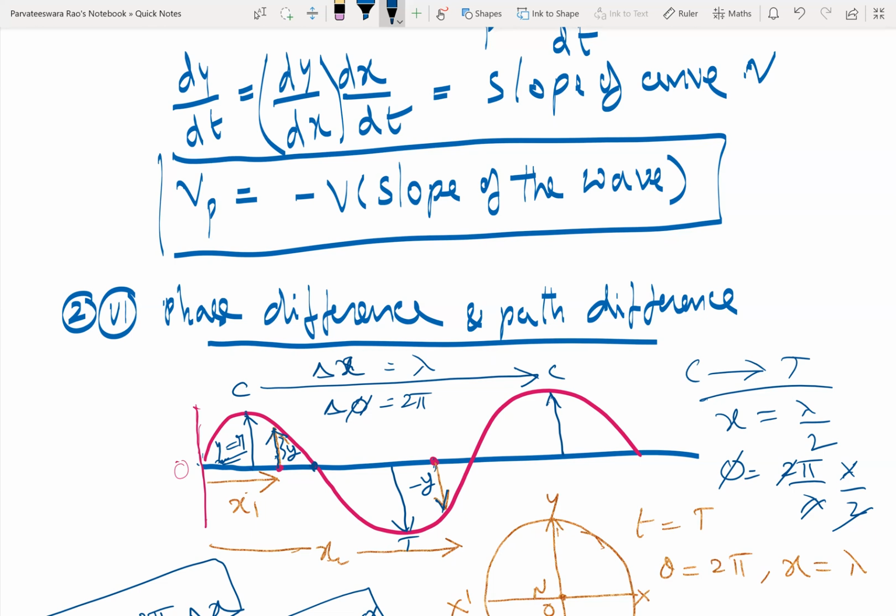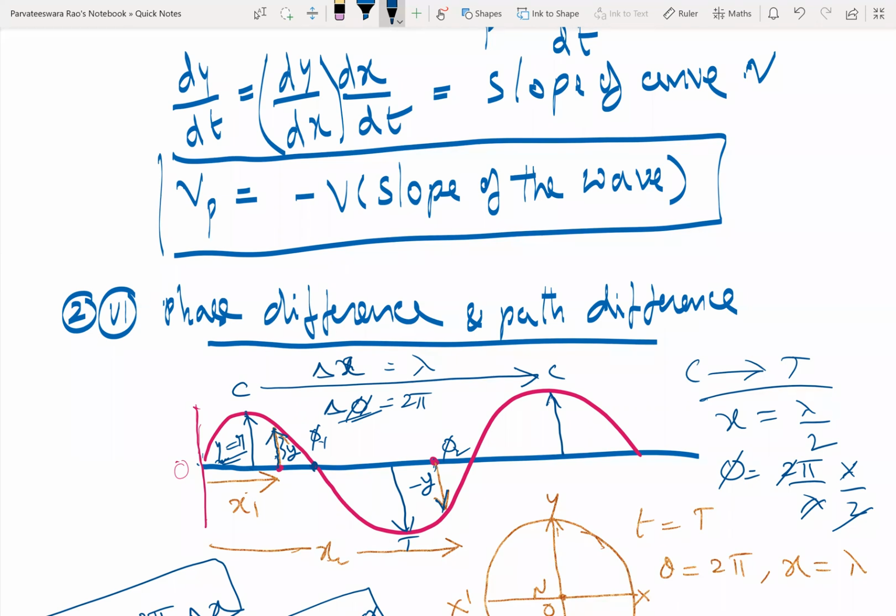The difference in vibrational or oscillational states of two particles executing simple harmonic motion, that is called phase difference. Suppose one particle has got a phase phi1, other particle has got a phase phi2. So the difference of phases of these two, phi2 minus phi1, is called the phase difference delta phi. Understood?